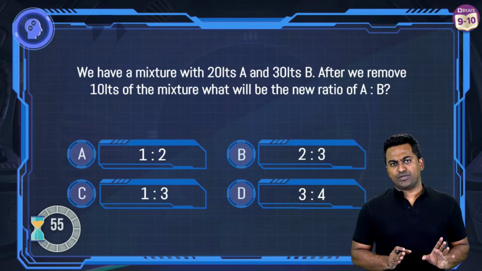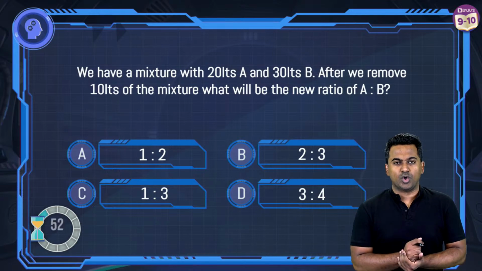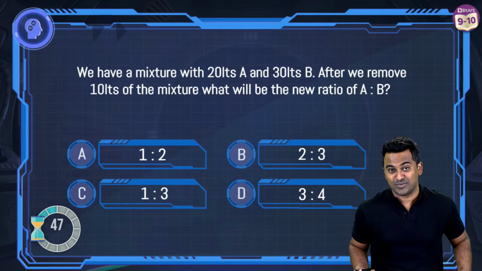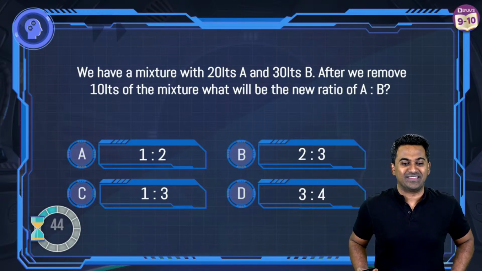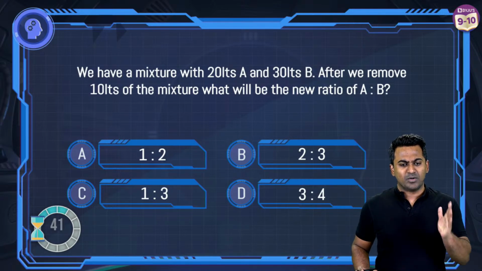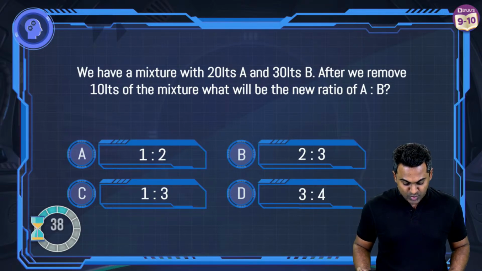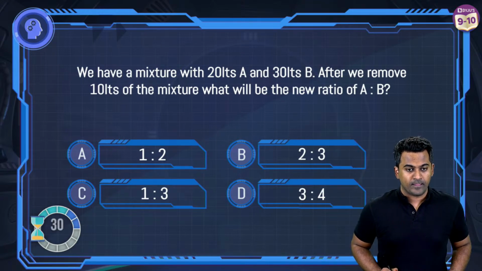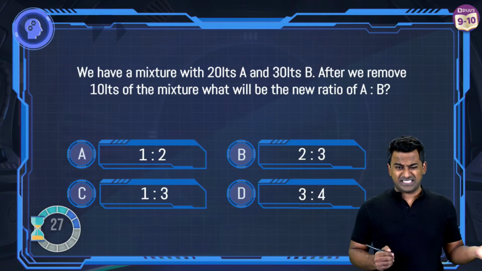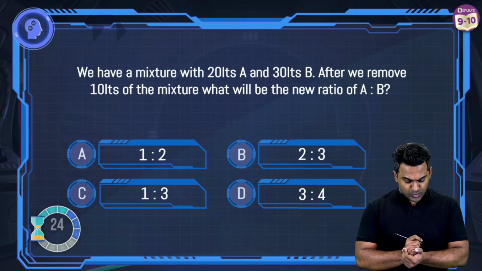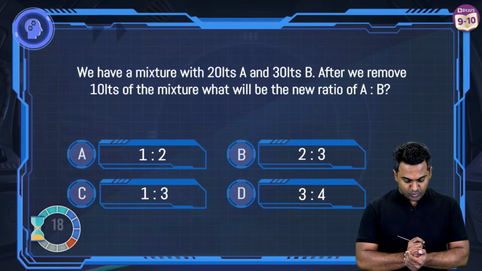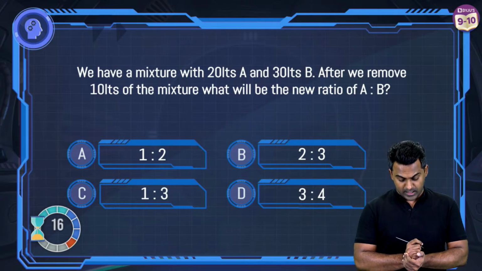This should be a simple question, but other questions are really going to test your IQ. Because these are going to be some really high IQ questions, and there is one question in the list which is my favorite. Let's see how many of you can get this one correct. Mona Lisa Sony says A, 1:2. Mayank says C, 1:3. Who's saying B? Jayashri says B. We're getting mixed answers again, but still we've got time. Rafiq Ahmed also says C. Quite a lot of you are saying 1:2 is going to be correct.